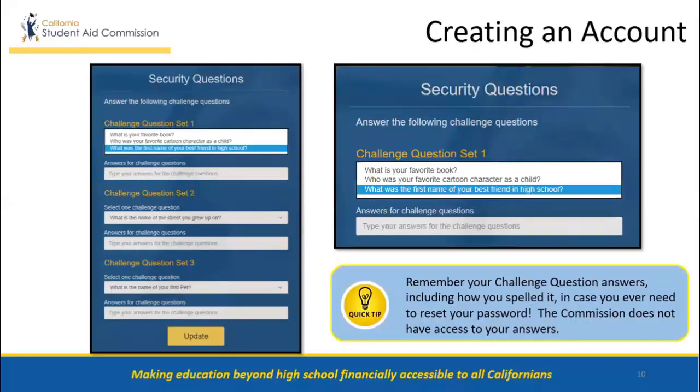After creating their password, students will log into their account to choose and answer 3 challenge questions. Each set contains 3 questions for the students to choose from. Students will type in their answers in the box provided. Quick tip, remember your challenge question answers are case specific and the Commission does not have access to your answers.